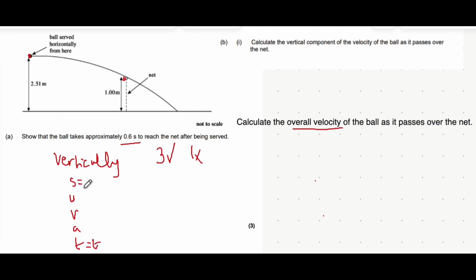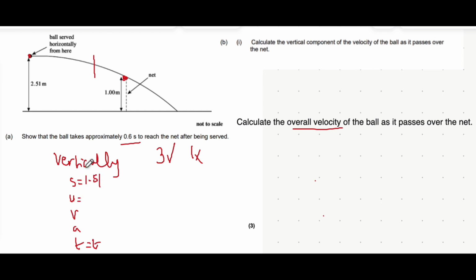Now the displacement is the distance moved from the starting position up to where you're measuring. If we look here, we're starting here and we're measuring up to the point where it reaches this net. Because we're only considering the vertical part of the motion, what is that displacement? Well, it starts off 2.51 meters above the ground and ends up 1 meter above the ground when it reaches the net, meaning the distance between them is 1.51 meters.